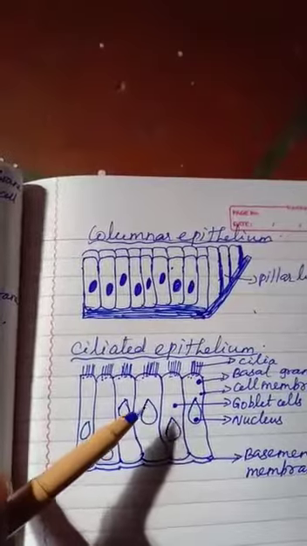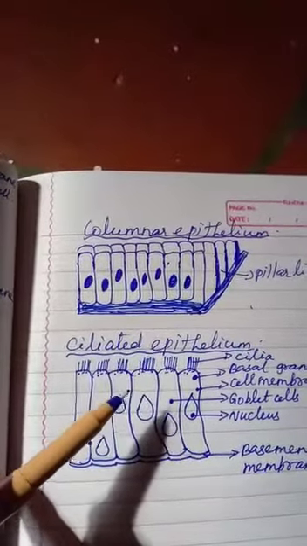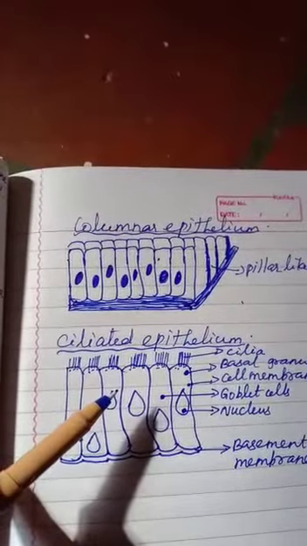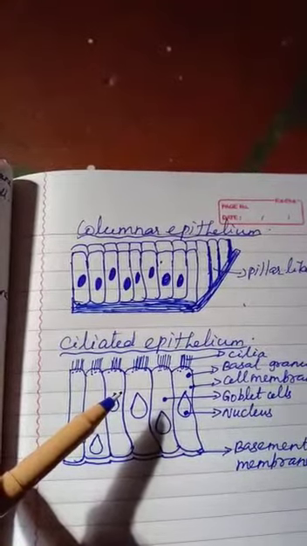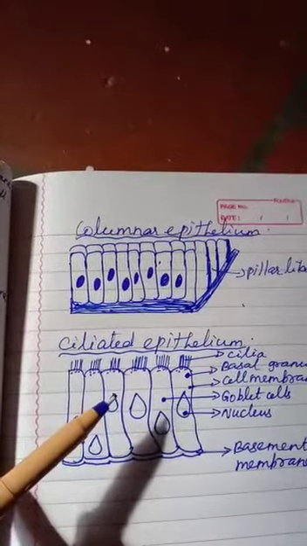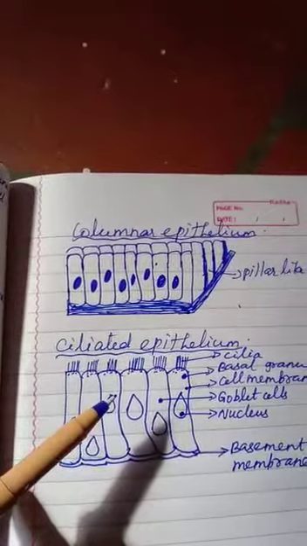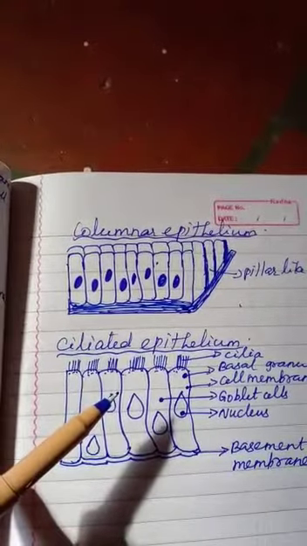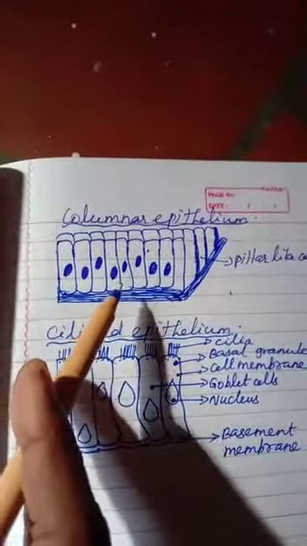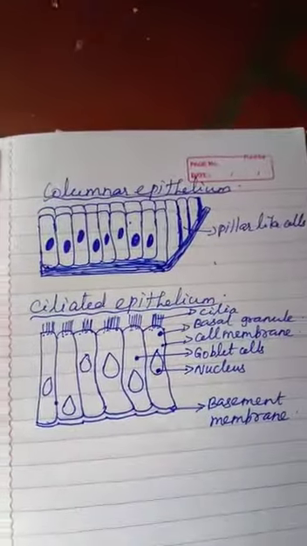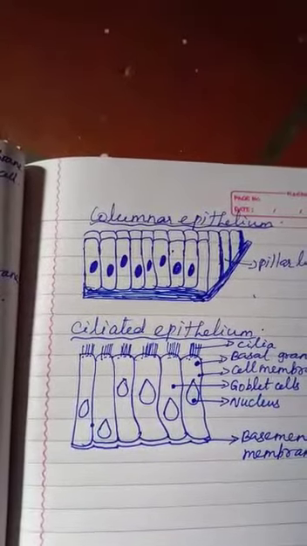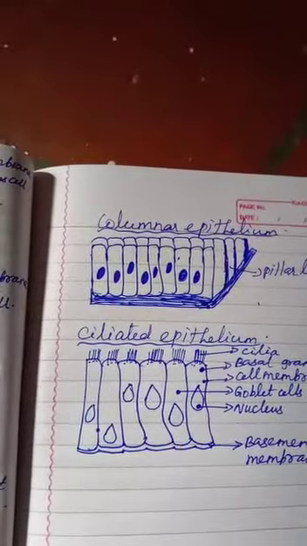Move பண்ணி சென்ட் பண்ணுறதுக்காக இந்த ciliated epithelium யூஸ் ஆகுது. It occurs in the trachea or windpipe, the bronchioles of the respiratory tract, the kidney tubules, and also the fallopian tubes of the oviducts.